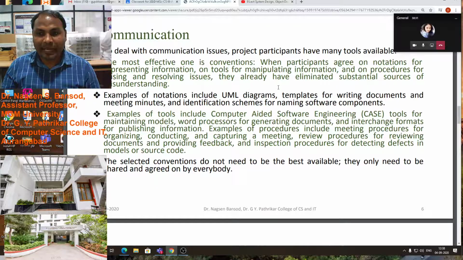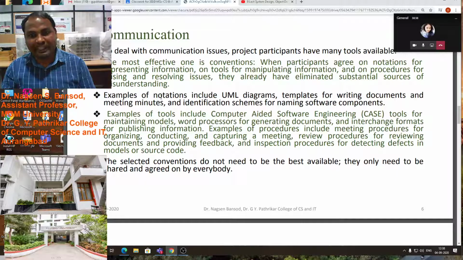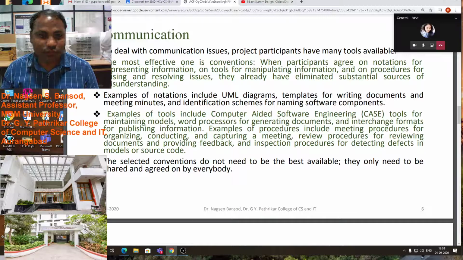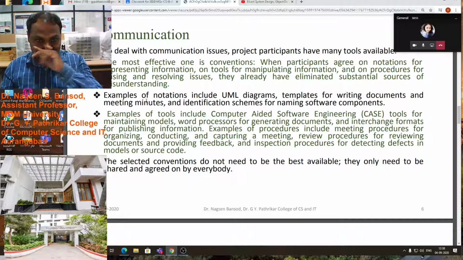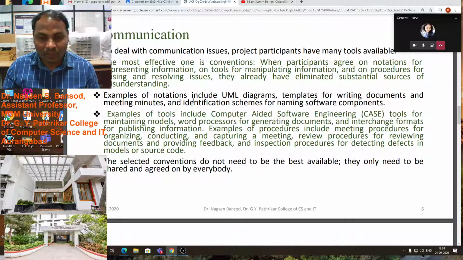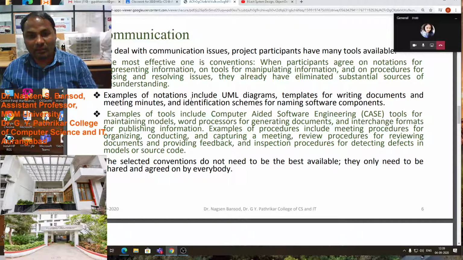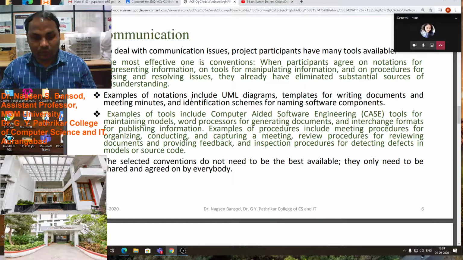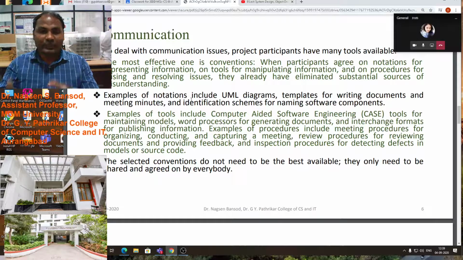When participants agree on notation for presenting information, on tools for manipulating information, and on procedures for raising and resolving issues, they have already eliminated substantial sources of misunderstanding. It means how we convey our message, how we convince that person to take our software.